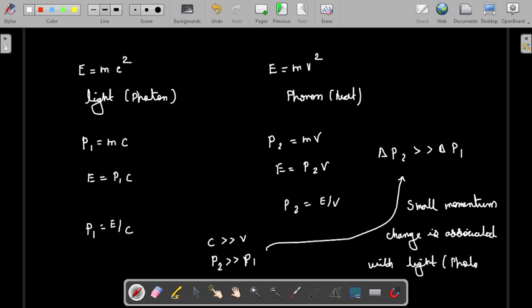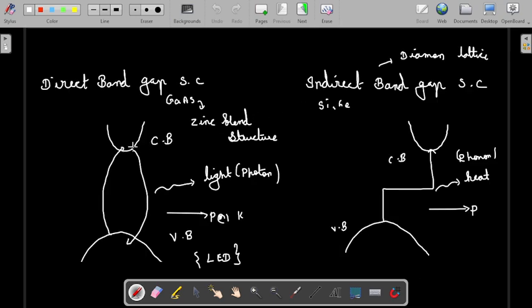That is the huge difference here. Conservation of momentum leads to light emission, and non-conservation of momentum leads to heat emission, so we cannot use it for LEDs and other light purposes. But it has some other purposes also. In the next class I will tell you about the applications of direct and indirect band gap semiconductors. Based on the conduction band and valence band we can come to this understanding.